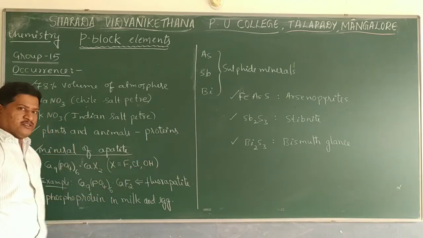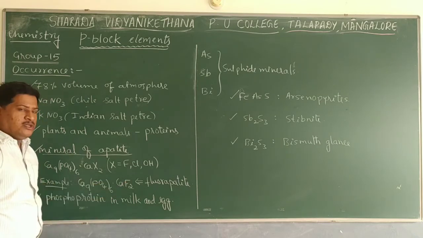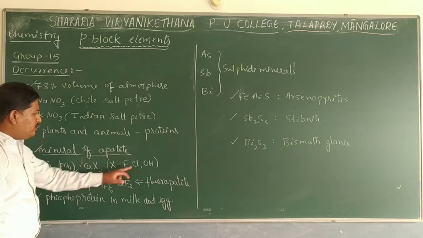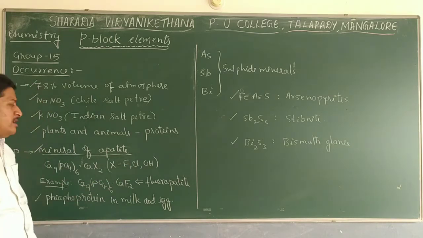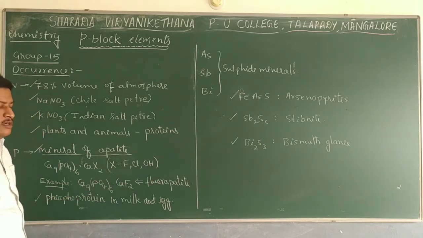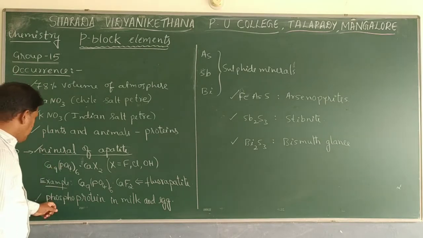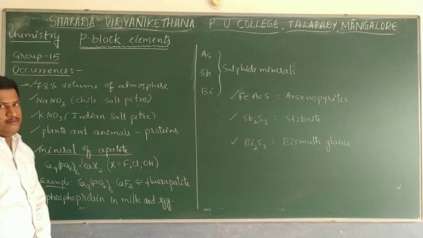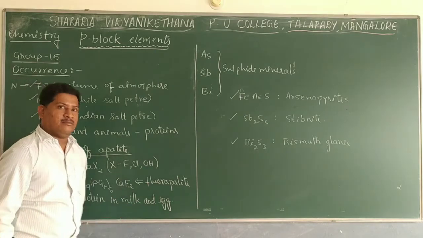If fluorine is present, then Ca9(PO4)6·CaF2 is called fluorapatite. If chlorine is present, then chlorapatite. If OH is present, then it is called hydroxyapatite. But the most important example is fluorapatite. That is one of the minerals, or ores, of phosphorus. And phosphorus is also present in the form of phosphoproteins in milk and egg.